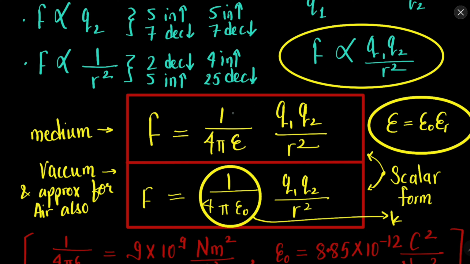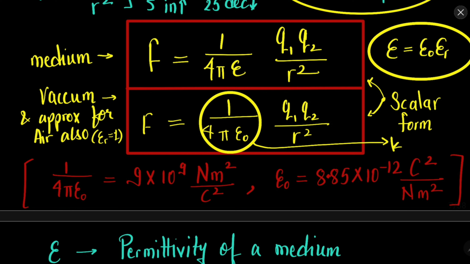When there is any medium, the formula is 1 upon 4 pi epsilon naught q1 q2 upon r square, where epsilon is epsilon naught into epsilon r. What is epsilon? We will come to it in a moment. And when you are in vacuum, the formula is 1 upon 4 pi epsilon naught q1 q2 upon r square. Why? Because in vacuum epsilon r is 1, so epsilon will only become equal to epsilon naught. This is for vacuum, and this is sometimes written as k, so k q1 q2 upon r square.